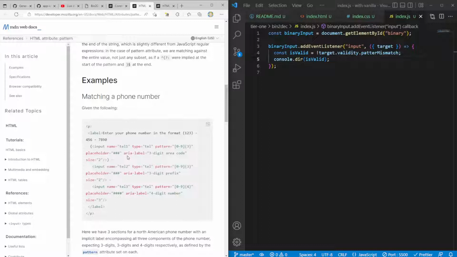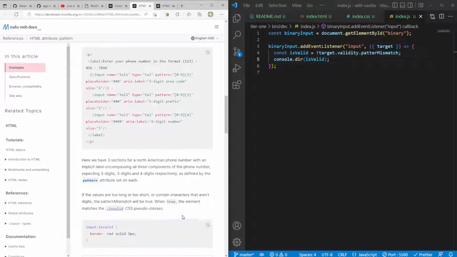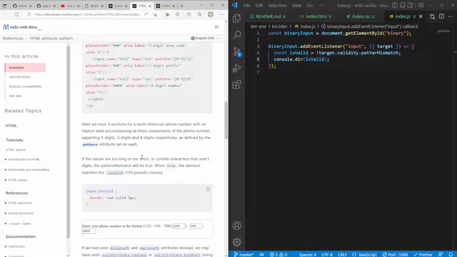How does it want me to use it though? Do I need to put these slashes like I normally do? Pattern 0 through 9, pattern 0 through 1. If the values are too long or too short or contain characters that aren't allowed, the patternMismatch will be true.